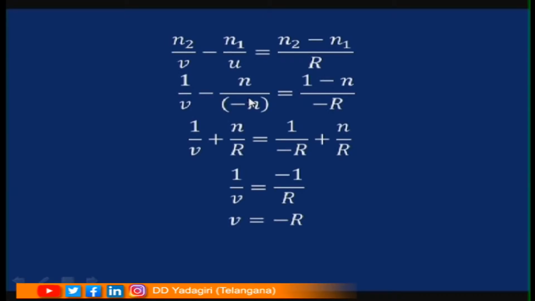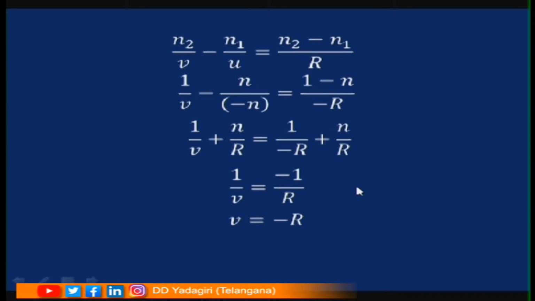Apply the curved surface formula. n2 by v minus n1 by u is equal to (n2 minus n1) by R. So, 1 by v minus n by minus R is equal to (1 minus n) by minus R. So, 1 by v plus n by R is equal to 1 by minus R plus n by R. If you cancel n by R and n by R, you will get 1 by v is equal to minus 1 by R. So, the final answer is v is equal to minus R.